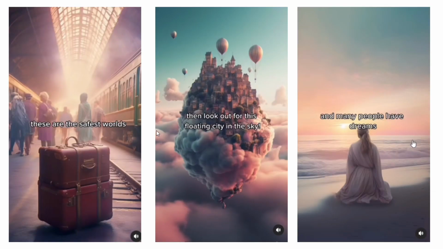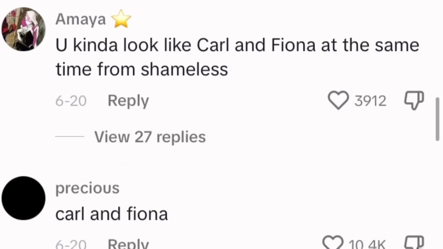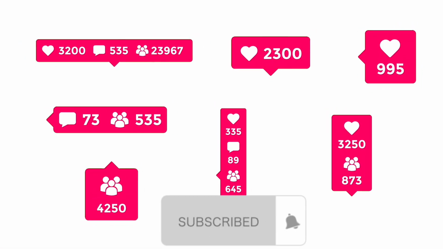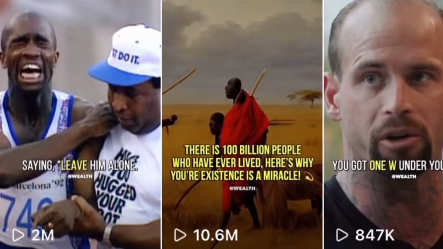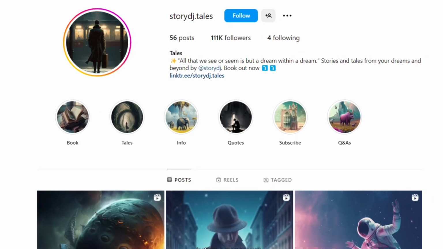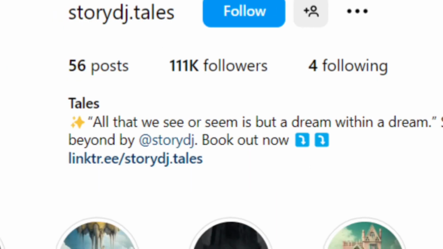Step 4, creating viral reels. Since Instagram has started trying to compete with TikTok, they have continued to push reels more. This leaves a huge space for new creators to take advantage of easy growth and exposure. Some of these reels are going absolutely crazy. This one has over 2.3 million views, and they only have 55 posts on their account, which started 4 months ago. But they already gained 111,000 followers.